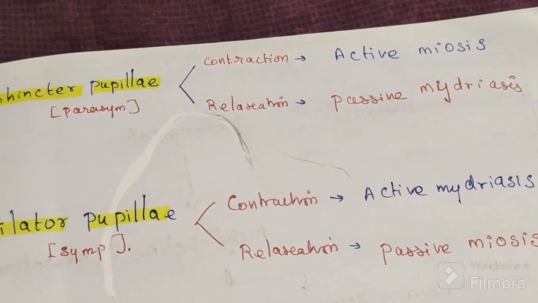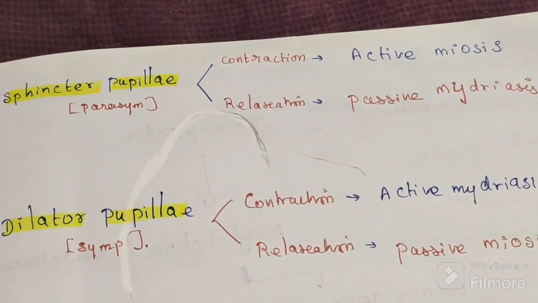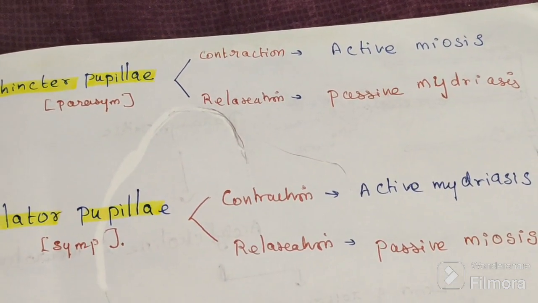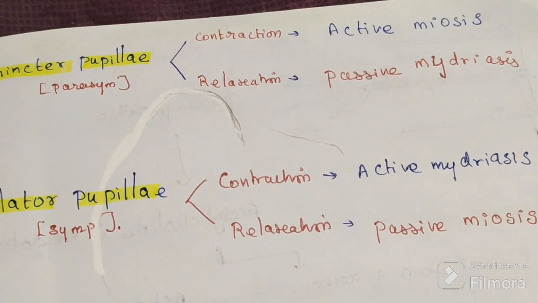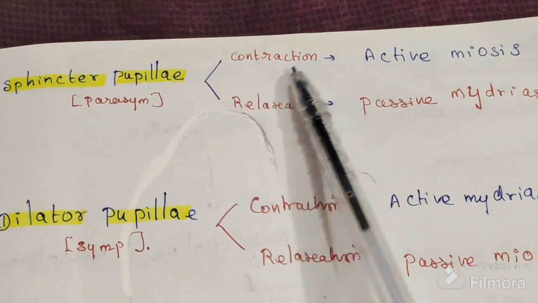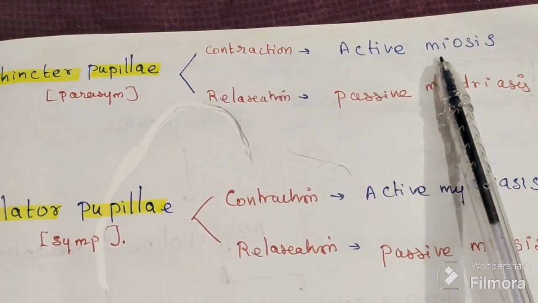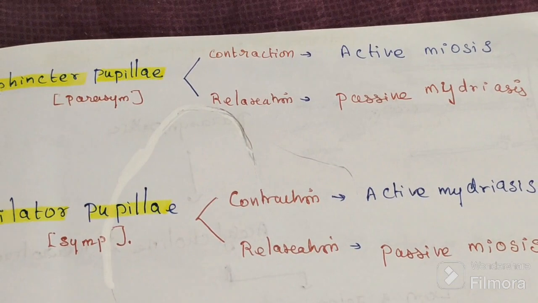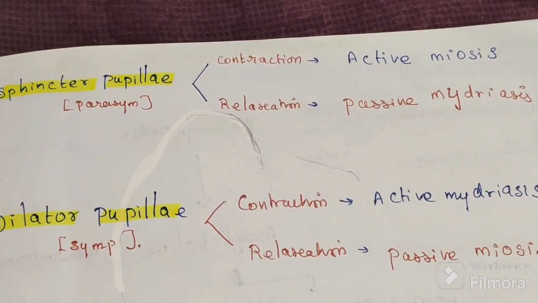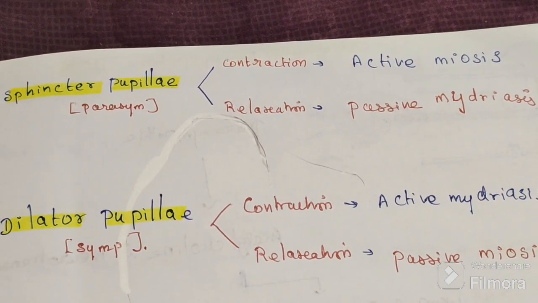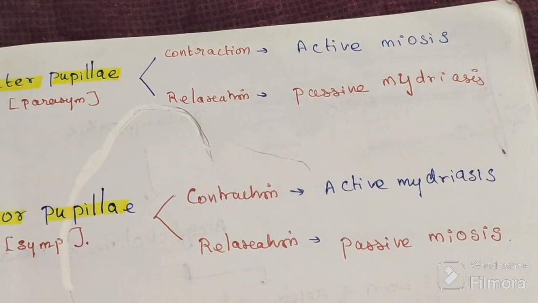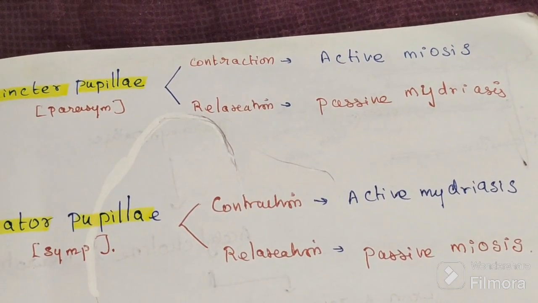Whenever the sphincter pupillae contracts, what will happen? Miosis. It is known as active miosis. When the sphincter pupillae relaxes, it is known as passive mydriasis.